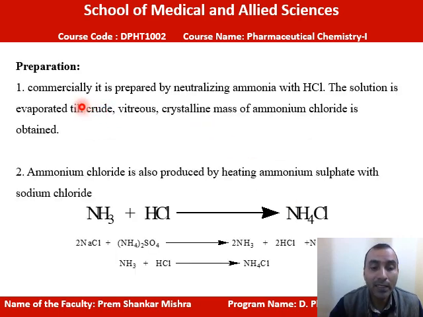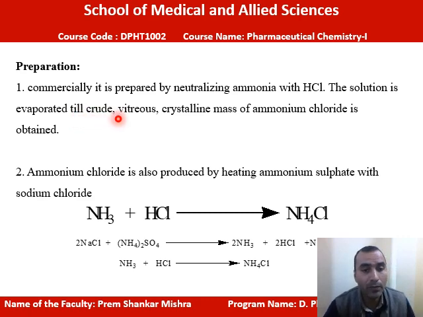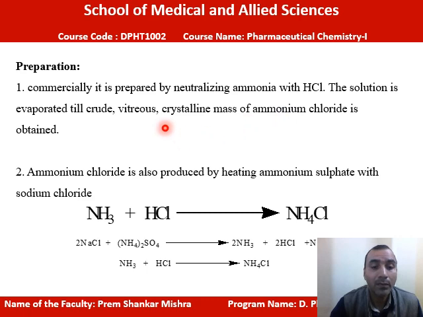Preparation: here we can see how we will prepare this. We can prepare it commercially. It is prepared by neutralizing ammonia with hydrochloric acid. Commercially, in large amounts, we can prepare ammonium chloride by this method. The solution is evaporated till a crude vitreous crystalline mass of ammonium chloride is obtained. Means firstly we will treat ammonia with HCl, we will heat it, we will evaporate it till the crude crystalline